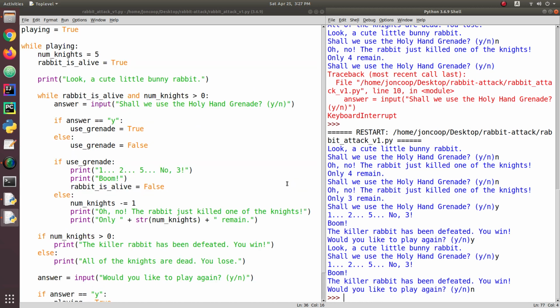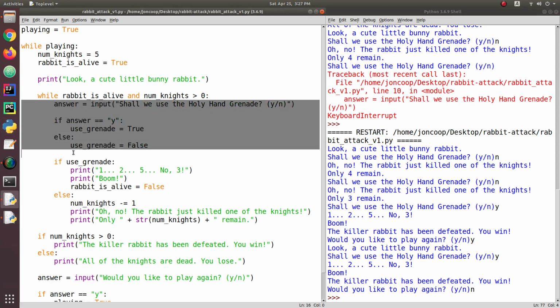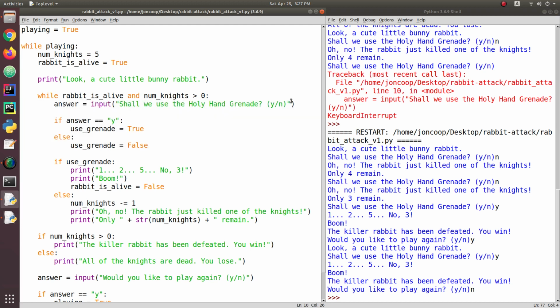So this is one way to get the game to play again, but I want you to look at something here. I've got a block of code right here, easy to understand, but it asks a yes/no question, and then based on the answer, if you answer Y, it sets some Boolean variable to true, and if you answer something other than Y, it sets some Boolean variable to false.